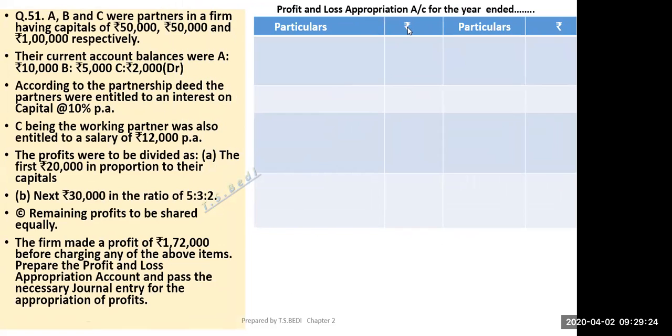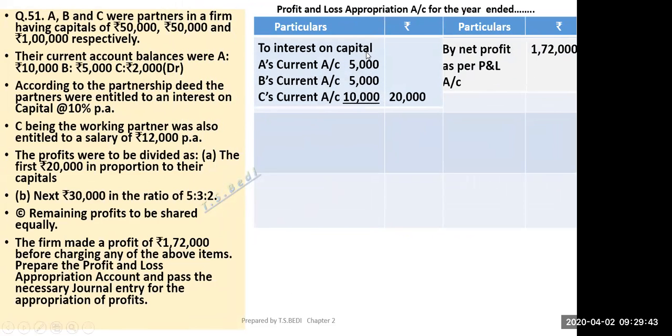So profit and loss appropriation account for the year ended this. Now by net profit as per P&L account is given 1,72,000. I have taken this part. 1,72,000 will be transferred to the credit side. Okay. Now to interest on capital. Interest on capital is given. Kitna interest on capital? 10%. So 10% of these capitals you will take. 10% of 50,000, 10% of 50,000 and 10% of 1 lakh. It comes to 5,000, 5,000 and 10,000.